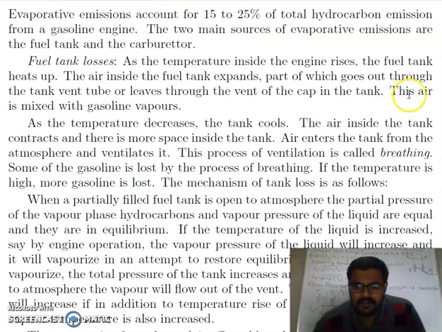Now as the vapors escape from the fuel tank, so the air is mixed with the gasoline vapors. So what will happen, as the temperature decreases, the tank cools, the air inside the tank contracts, and there is more space inside the tank, due to which partial, you can say, small amount of vacuum is created, and air enters the tank from the atmosphere and ventilates it.